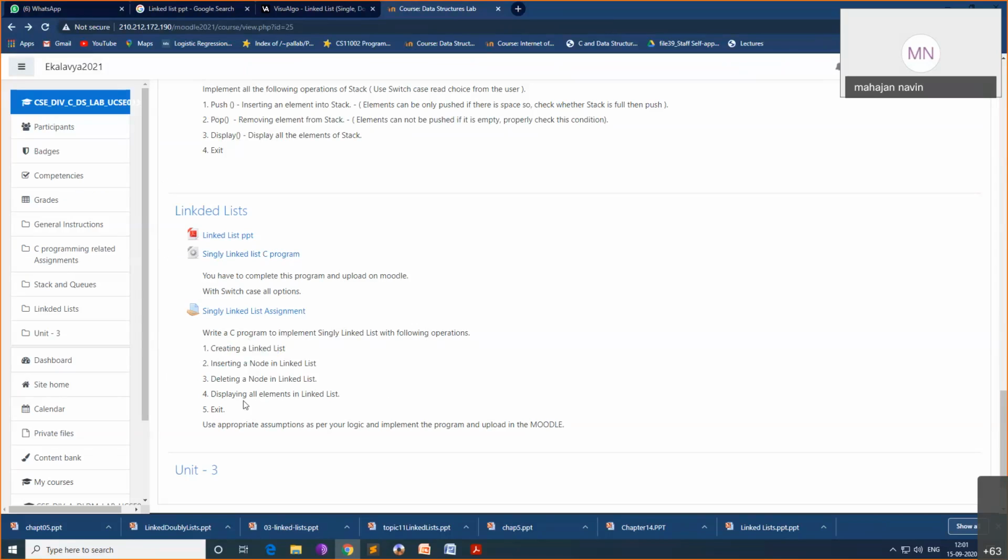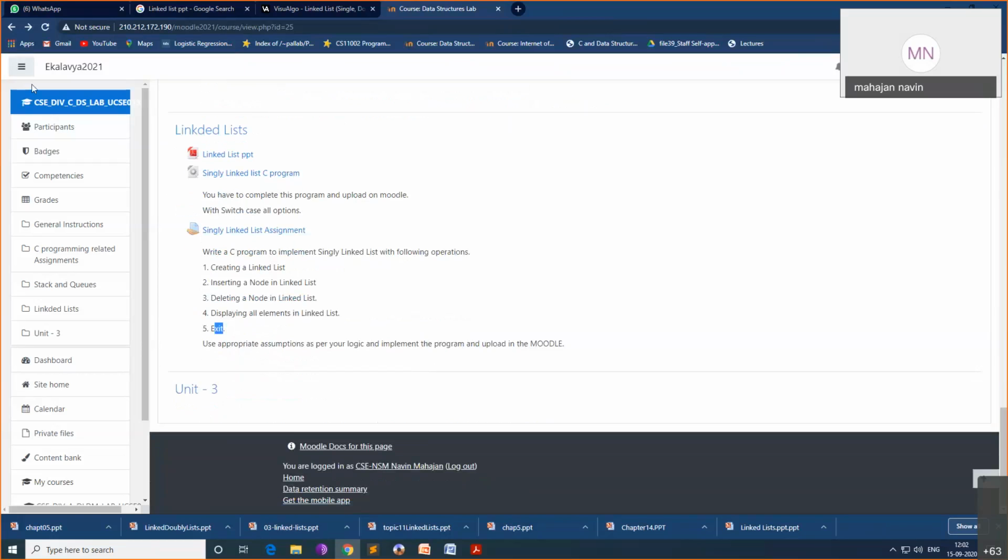So these things are already there: creating a linked list, displaying a list, exit. Insert and delete, put in your program. This program will be complete, and upload your assignment. Okay, so this part is there.